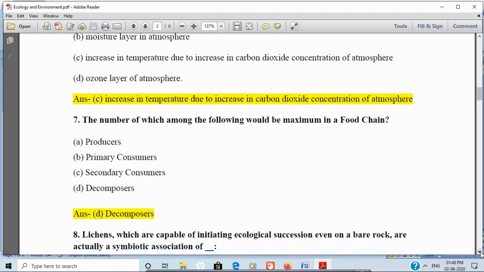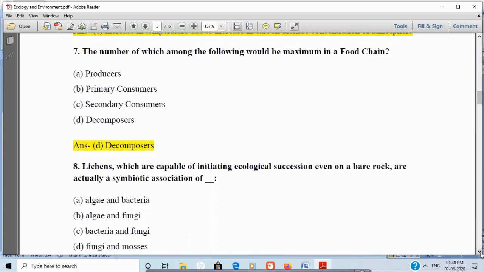Next question is, lichens, which are capable of initiating ecological succession even on a bare rock, are actually a symbiotic association of option A, algae and bacteria, algae and fungi, bacteria and fungi, fungi and mosses. And the correct answer is algae and fungi. A lichen is a composite organism consisting of a fungus and a photosynthetic partner growing together in a symbiotic relationship.